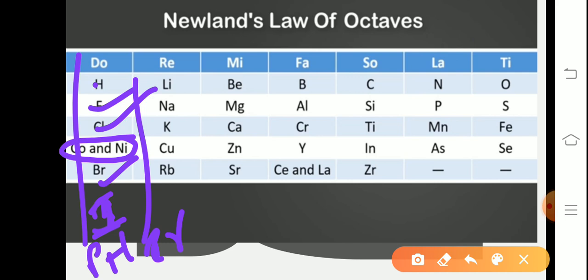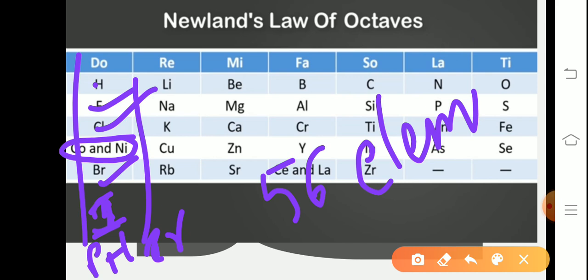And finally, actually now we have 118 elements, but at that time Newlands' law of octaves was restricted to only 56 elements, only 56. He did not leave any room for the next discovered elements. That's why it becomes another limitation.